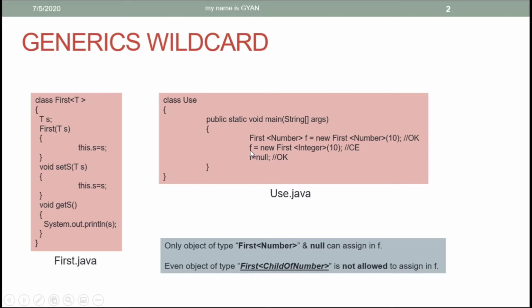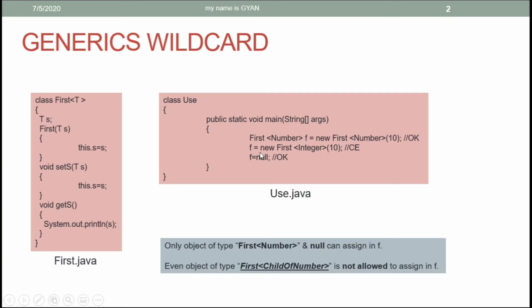In the reference variable f, we cannot store the reference of an object of type First with Integer as its type argument. Remember this. If the reference variable f is of type First with Number as its type argument, then in f we cannot store an object of type First with Integer as its type argument. That we cannot do. But we can store null in the reference variable f. So only an object of type First with Number, and null, can be assigned to f. An object of type First with a child of Number is not allowed to be assigned to f.